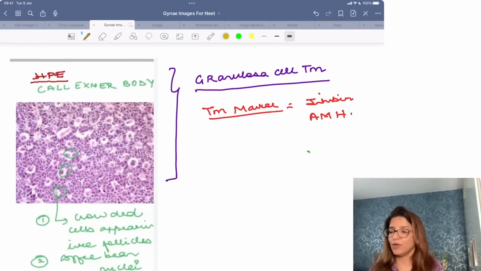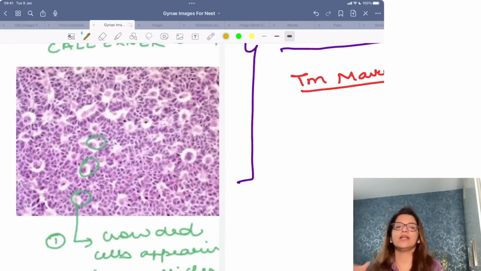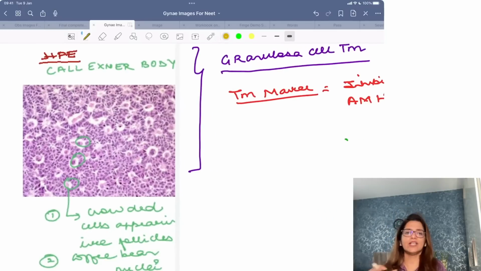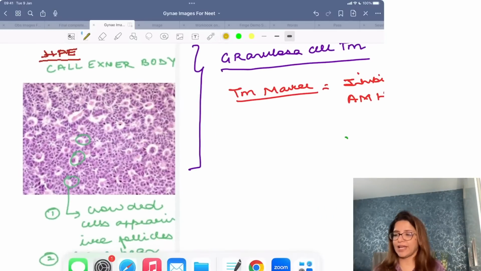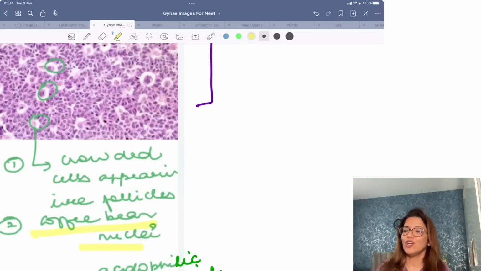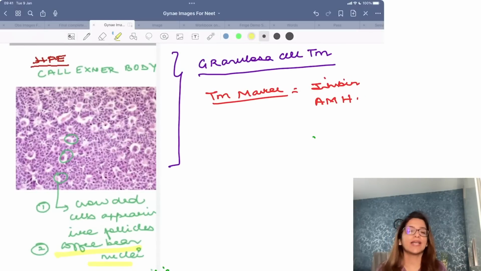Yes? Now, this over here, it is appearing as if a lot of follicles are being seen. So if you are getting cells which are appearing like follicles, and when you look closely, these cells have coffee bean nuclei, right? So, this is a Call-Exner body. Call-Exner body is seen in case of granulosa cell tumor.